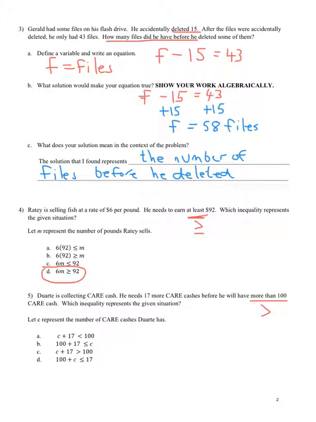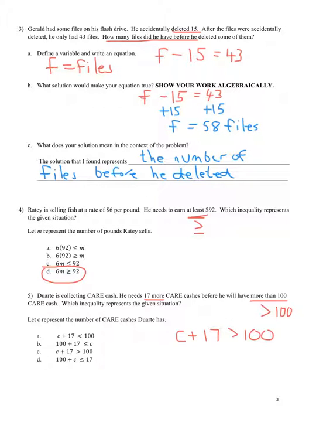So our inequality has to have greater than 100 in it. And we know that he had some amount to start off with, but we don't know how much. And 17 more means he needs 17 more in addition to what he had to give him greater than, more than 100.